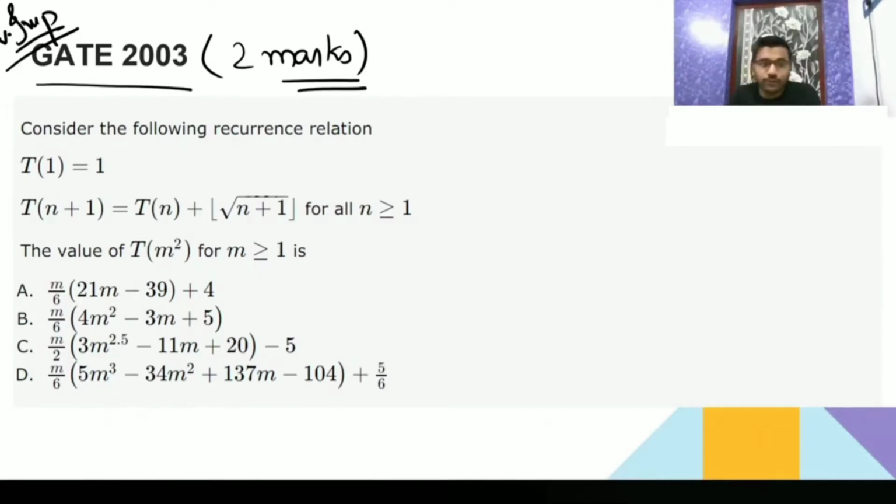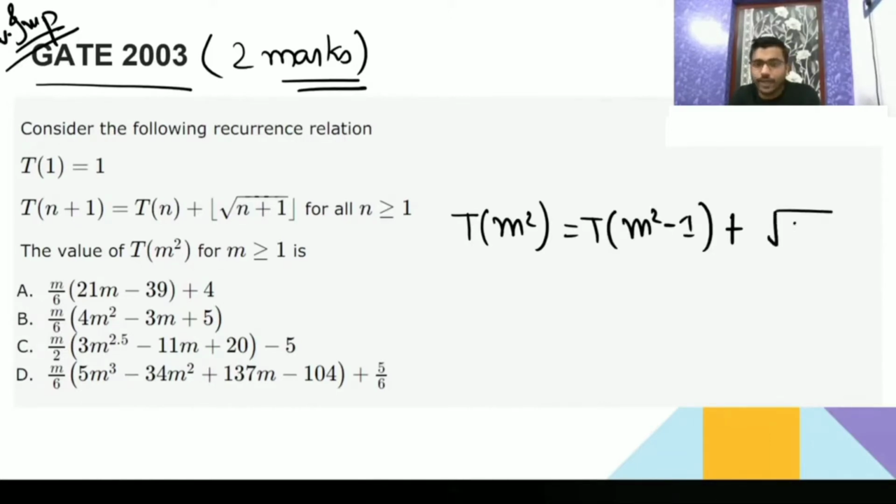So we have to solve for the value of T(m²), where m is greater than or equal to 1, which means we have to apply this equation. For n plus 1 we are decreasing by 1. Then if it is m², it will decrease to T(m² minus 1). Then I will take the root of whatever we have here, so I will take the root of m² and then the floor.